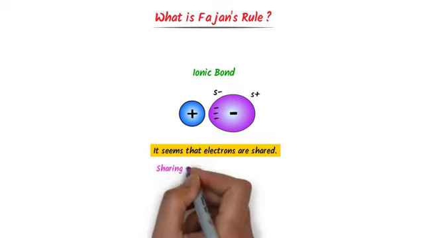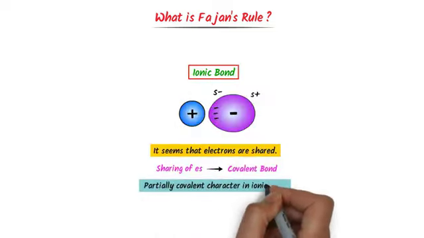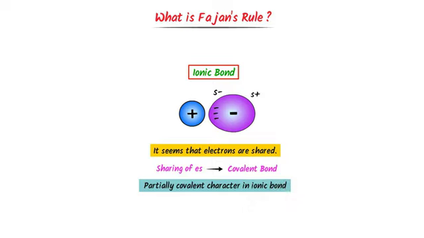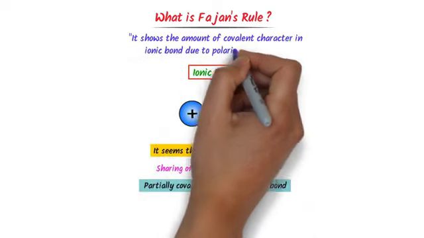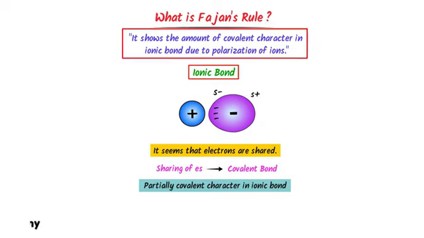We know that sharing of electrons is the property of a covalent bond. But here it seems that these electrons are also shared in an ionic bond, due to which we say that partially covalent character exists in an ionic bond. Thus remember that some covalent character is present in an ionic bond. Now Fajans rule shows the amount of covalent character present in an ionic bond due to polarization of ions.